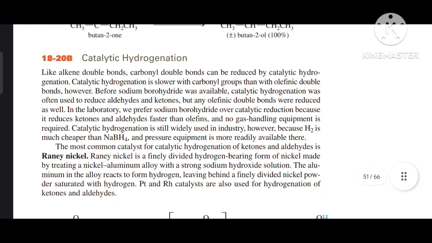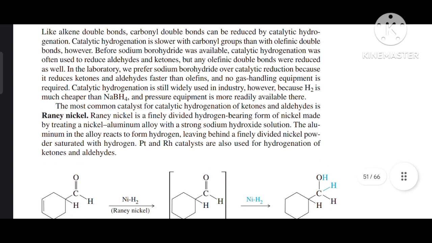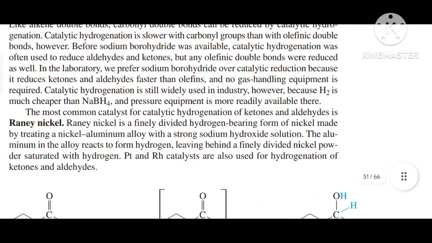Catalytic hydrogenation. Like alkene double bonds, carbonyl double bonds can be reduced by catalytic hydrogenation. Catalytic hydrogenation is slower with carbonyl groups than with olefinic double bonds. However, before sodium borohydride was available, catalytic hydrogenation was often used to reduce aldehydes and ketones, but any olefinic double bonds were reduced as well.